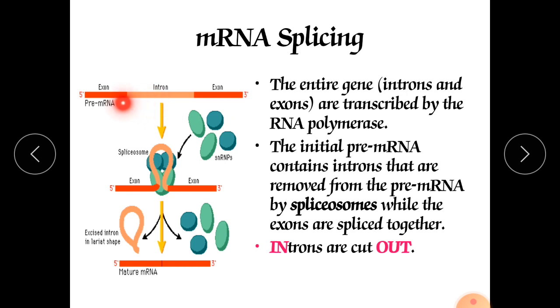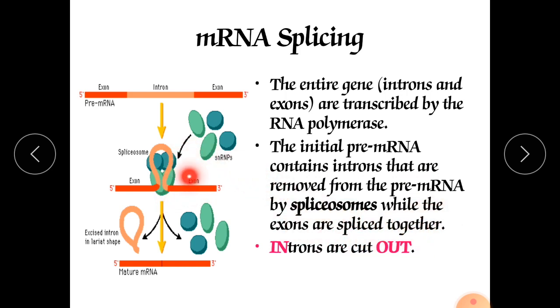In that there are two parts, the exon part and the intron part. The exon part contains the nucleotides, it contains the genetic code, whereas the intron doesn't contain the genetic code. The entire gene, intron and exon, is transcribed by the RNA polymerase. The initial pre-mRNA contains introns that are removed from the pre-mRNA by the spliceosome, while the exons are spliced together.